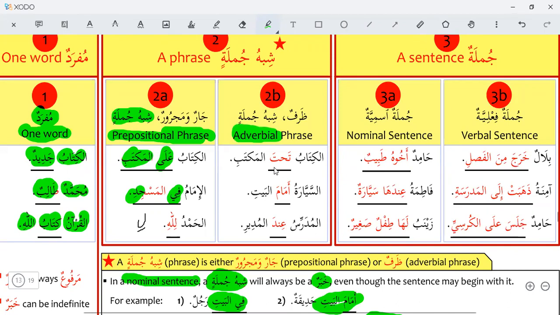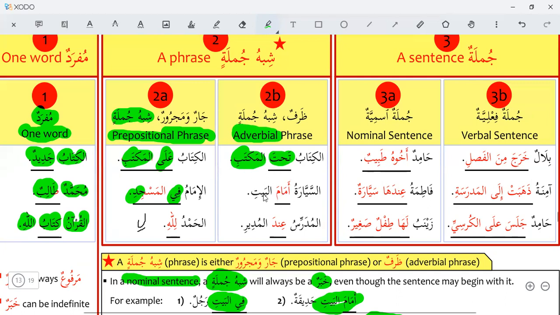Al-kitabu tahtal maktabi. The book is under the table. Maktab, table, desk. Tahta. Tahta is zarf here. It is an adverb. Al-kitabu tahtal maktabi. The book is under the table.